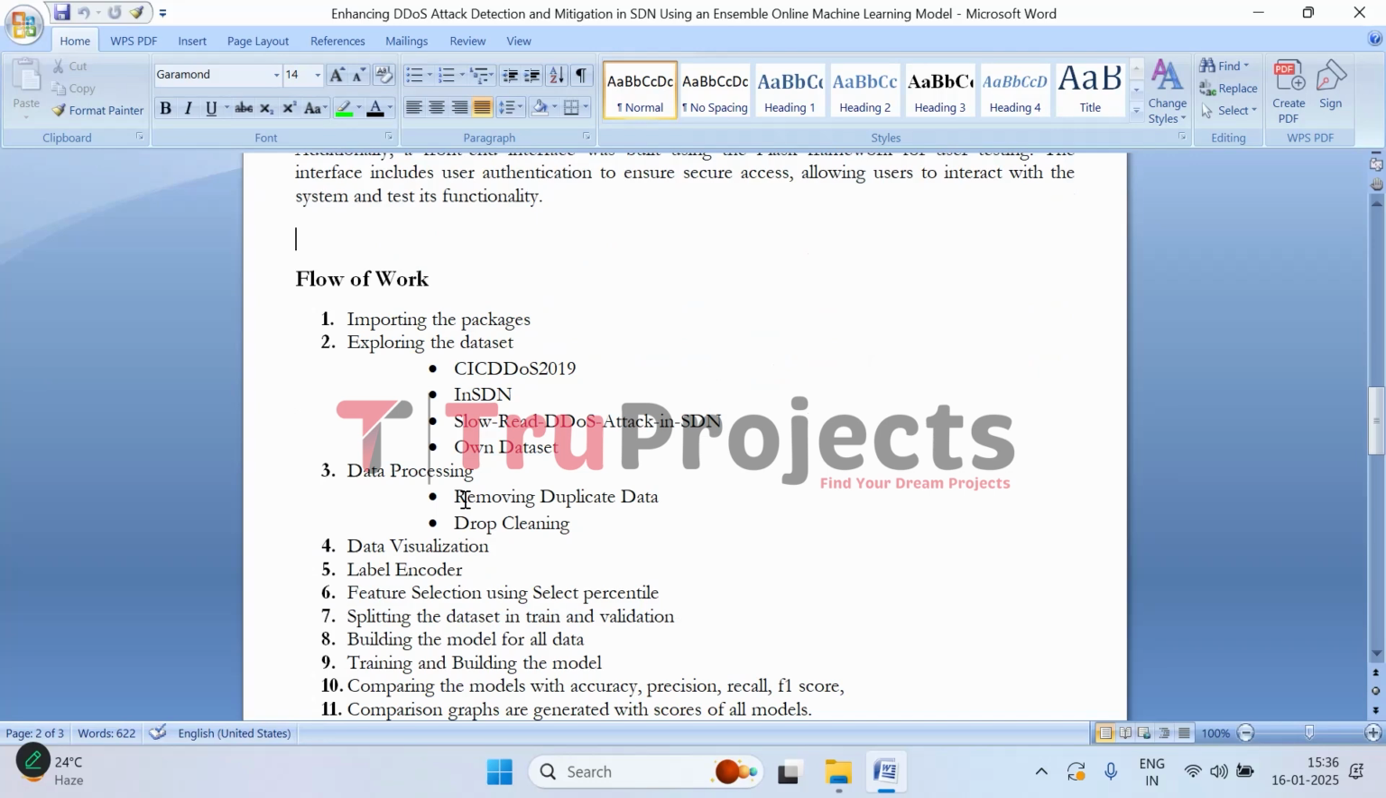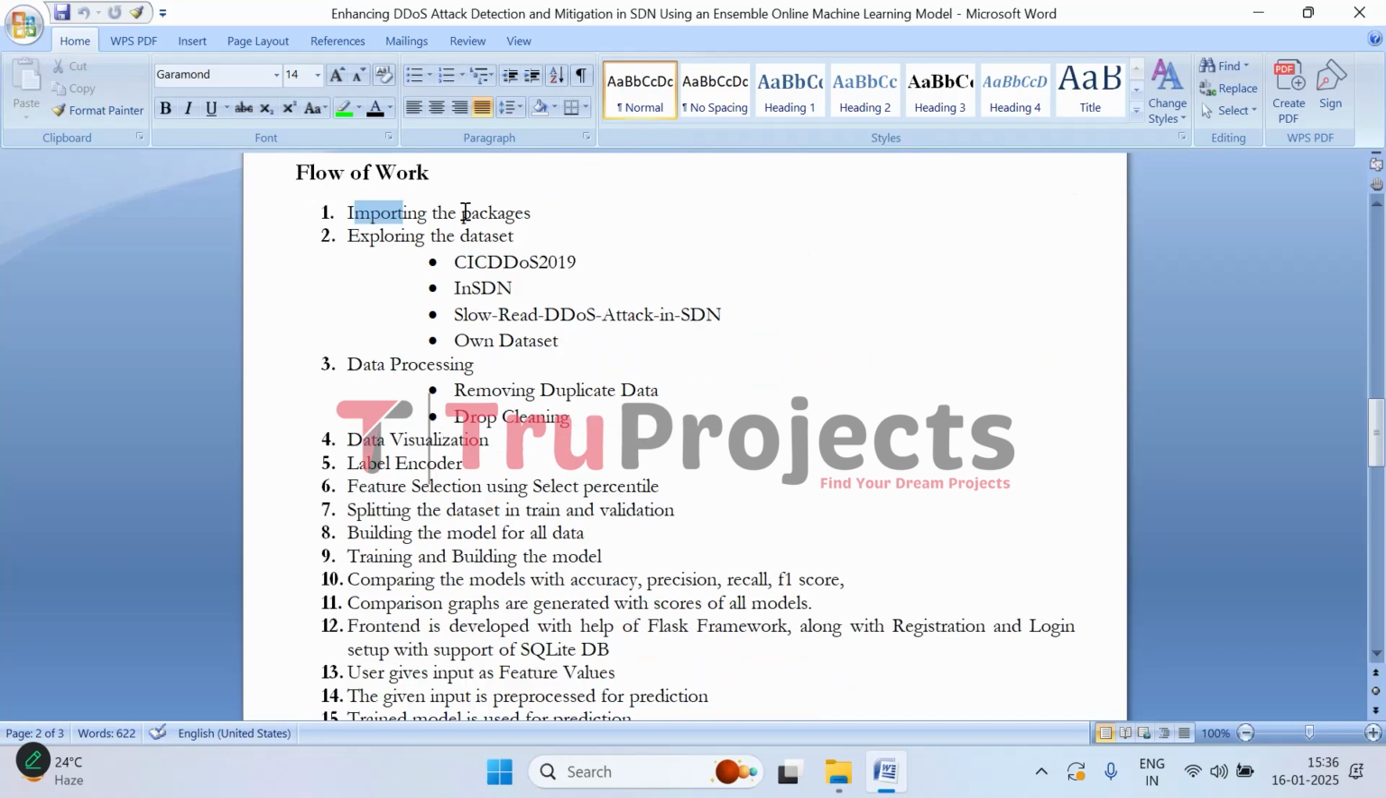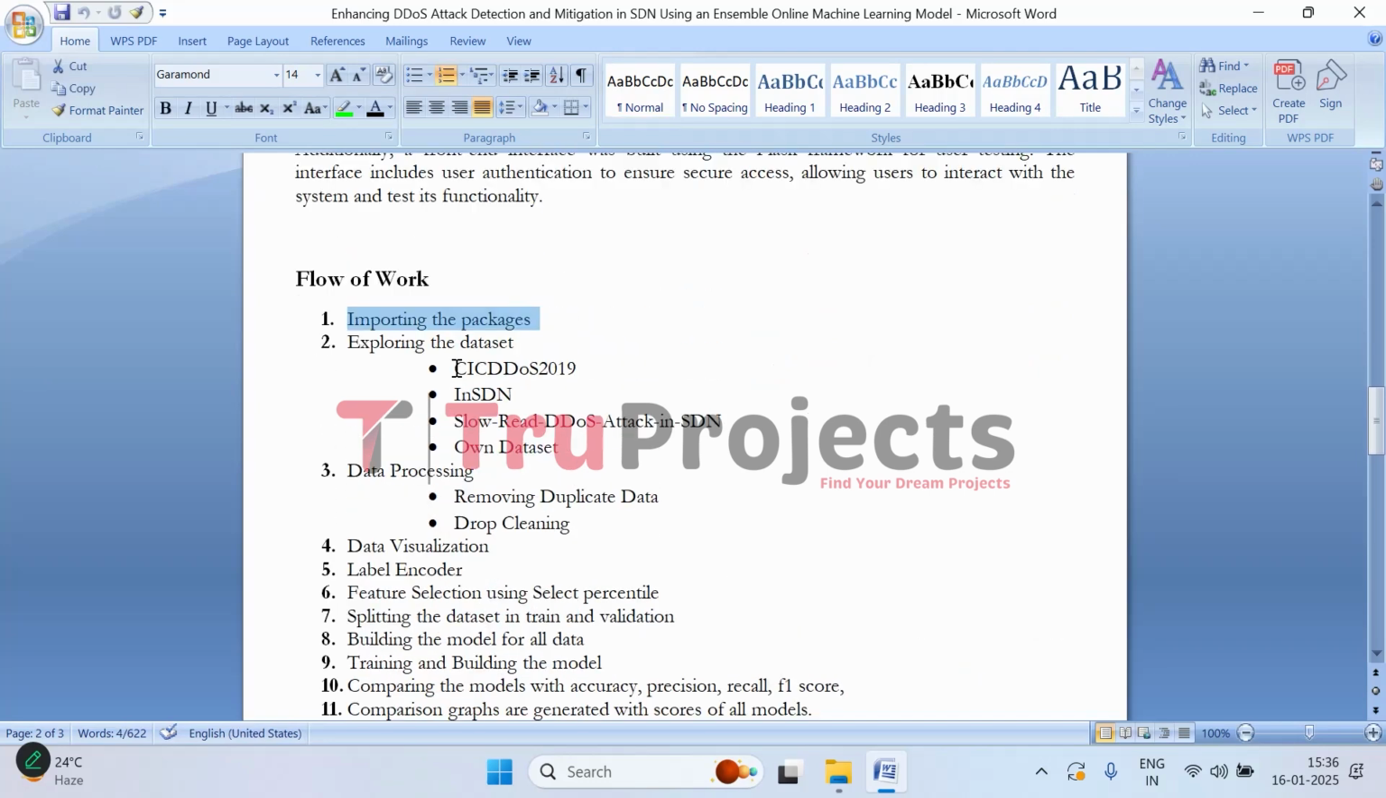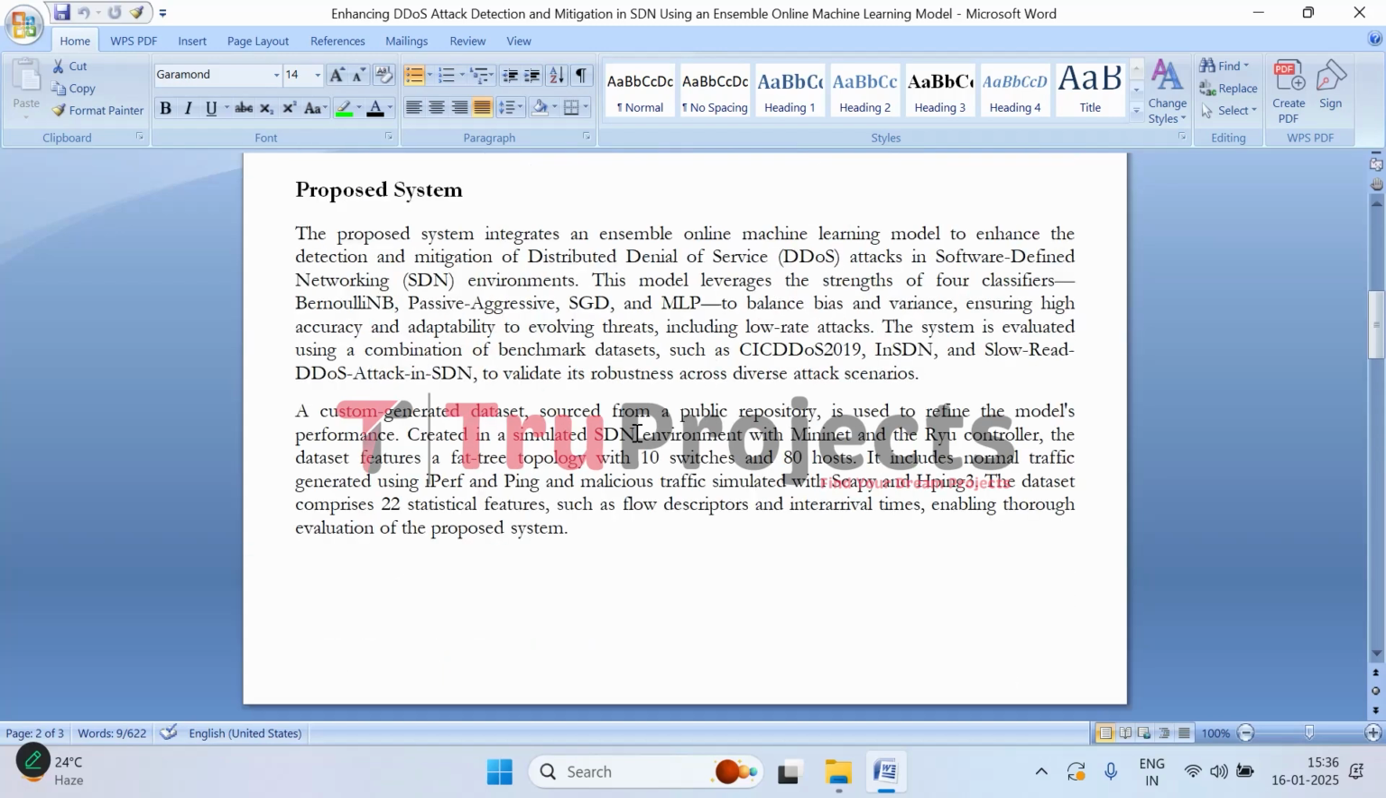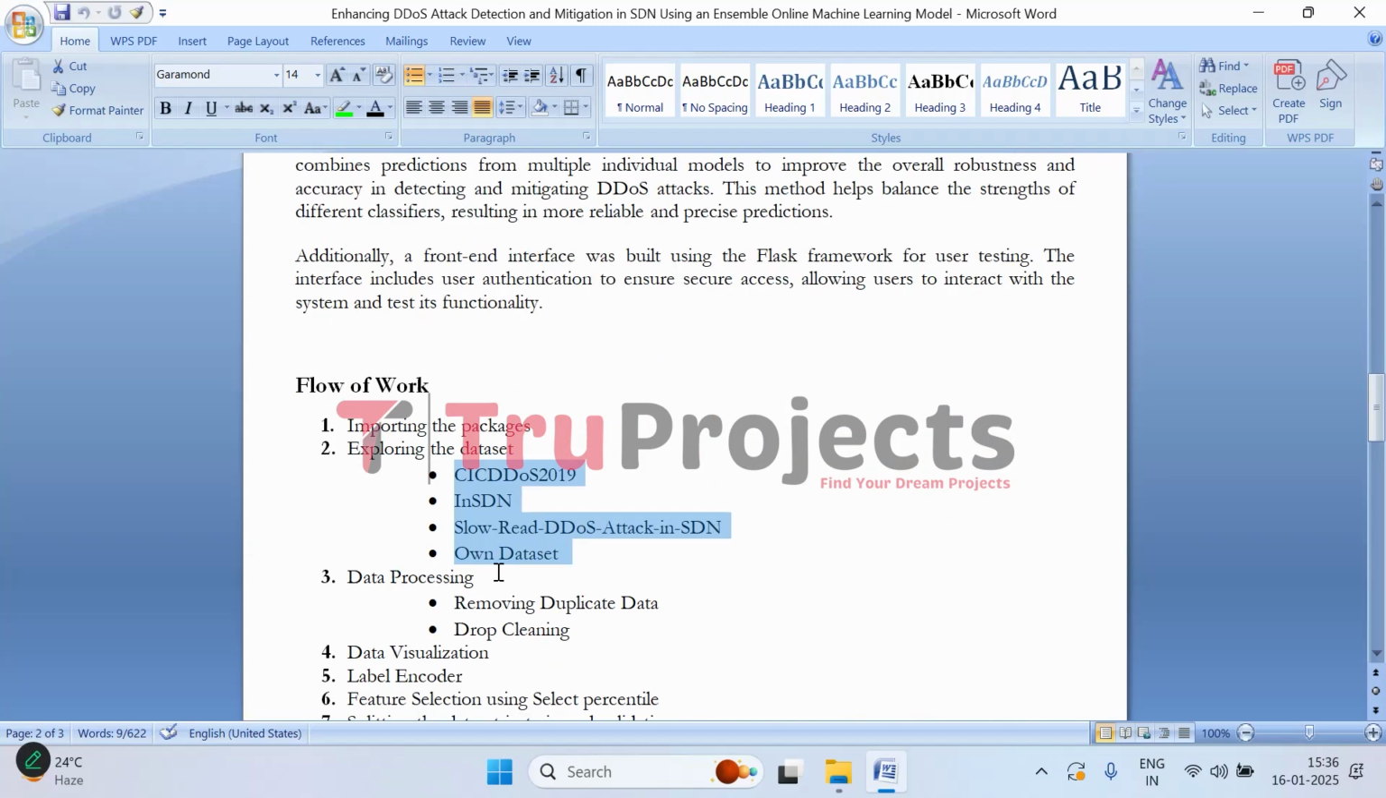Now, coming to the implementation, we have followed the steps mentioned in the flow. So what we have done first is we have imported all the necessary libraries and packages required for the project, such as for data manipulation, model building, and visualization. For that, we have imported NumPy, Pandas, Seaborn, Scikit-learn, Matplotlib, etc. Then we have done exploratory data analysis. In this step, we analyze multiple datasets, including CIC-IDS, DDoS 2019 dataset, InSDN dataset, slow read DDoS attack in SDN dataset, and own dataset. To understand, own dataset is nothing but the customized dataset we mentioned. We have named it as own dataset.